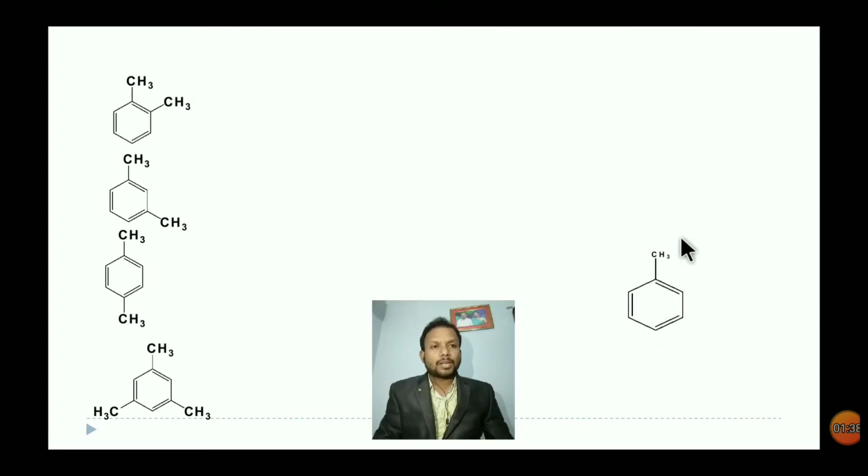It is generally obtained by Friedel-Crafts alkylation. Benzene reacts with methyl chloride, and we get this compound. This is called toluene. Another name is methyl benzene.